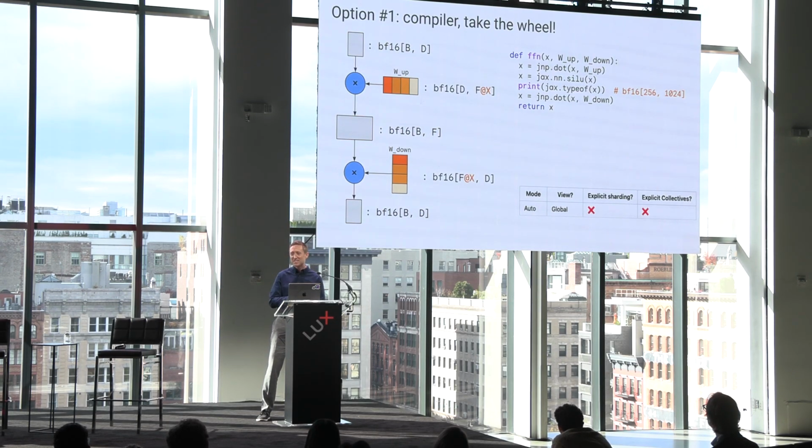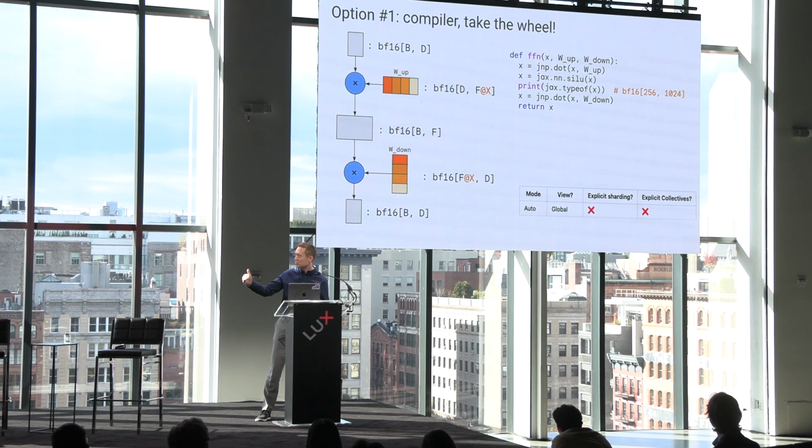One option is, shut up, I don't care, let the compiler figure it out. So I'm not even going to specify how these intermediates are sharded, and here's how you would write that code. It looks just like the code on the first slide. You're just writing regular NumPy as if you were programming for your local computer, and the compiler is going to automatically decide how to shard all that data. It's going to automatically partition the compute, inserting the collectives and scheduling them, etc. So this is the auto mode that you can use with sharding.